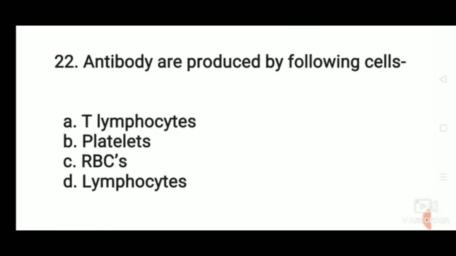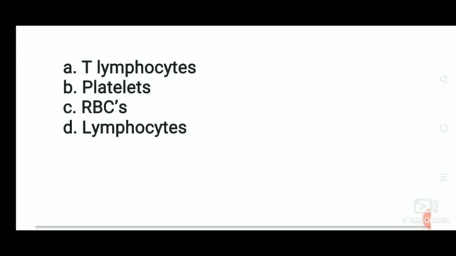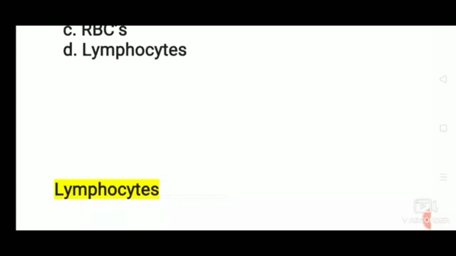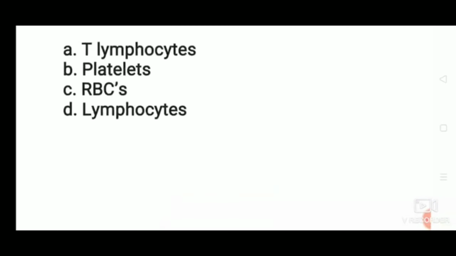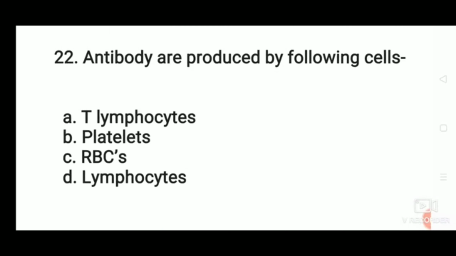Antibodies are produced by the following cells: T lymphocytes, platelets, RBCs, or lymphocytes? The correct answer: antibodies are produced by lymphocytes. Lymphocytes are WBCs that are also one of the body's main types of immune cells.